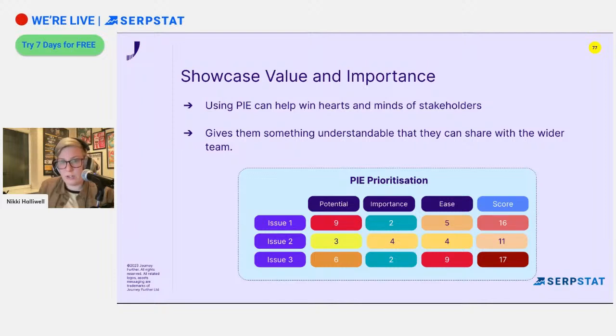So we have issues 1, 2, and 3 across there, and then we have the final scores at the end based on the potential, importance and ease, and then that gives us the final score. So issue number 3 has a higher score of those 3 issues, so that would probably be one of the ones that I would work on first. There we go. We can see that helps determine priority order.